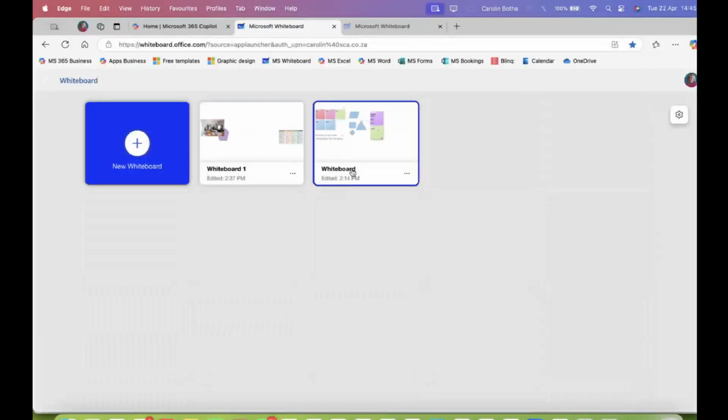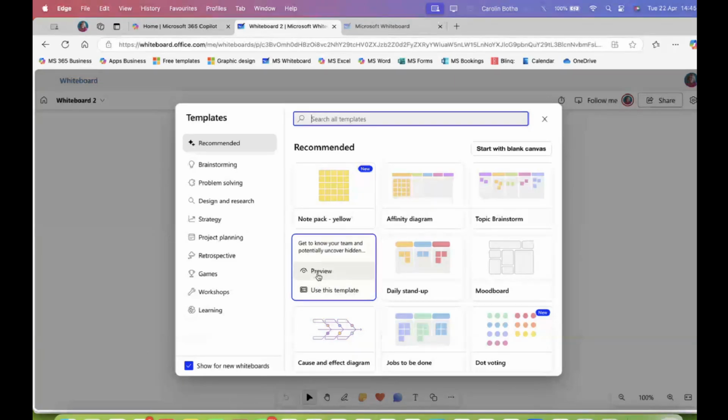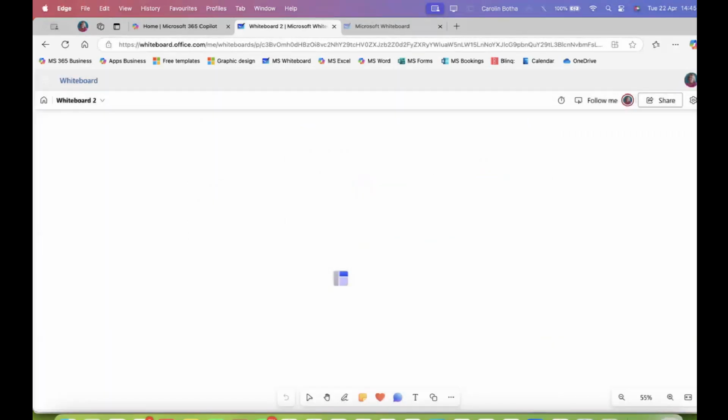Now we have 2 whiteboards. And then last but not least, before I show you some other stuff, let's start with a template. So I'm going to use the first template on hand. We can either preview it or we can just use the template. And here it is.